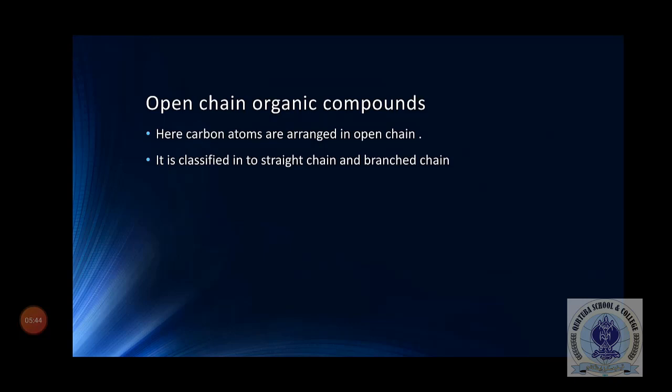The first one is open chain organic compounds. In open chain organic compounds, carbon atoms are arranged in an open chain. It means that they will not be in the form of a cycle, because in a cycle each and every carbon is attached to each other and they form a ring structure. So in open chain we do not have any ring. It is classified into straight chain and branch chain. Now what is straight chain?